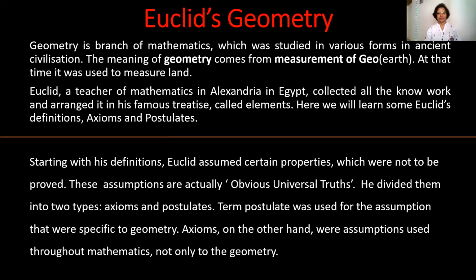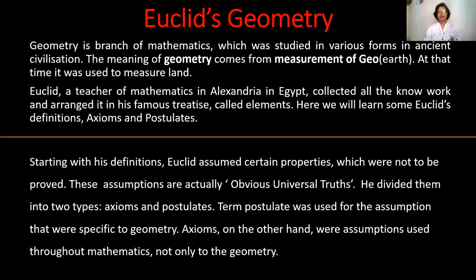In this video, I'll teach you about Euclid's geometry. Before starting Euclid's geometry, I'll give you a slight introduction about geometry. Geometry is a branch of mathematics which was studied in various forms in ancient civilizations. The word geometry comes from the measurement of geo. Geo means earth. At that time, it was used to measure land.